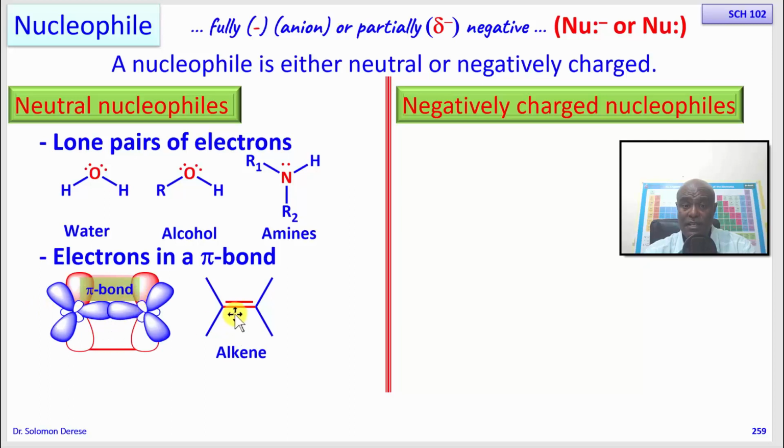Then as you can see, the sigma bonds are locked between the atoms. They are not easily accessible, but the pi bonds are very easily accessible. So a pi bond can easily be donated to an electrophile, and so that's why alkenes undergo a chemical reaction with electrophiles by donating their electrons that are involved in the pi bond. Remember, between the two atoms of the alkene we have 4 electrons. In the case of alkanes we only have 2 electrons between the two atoms.